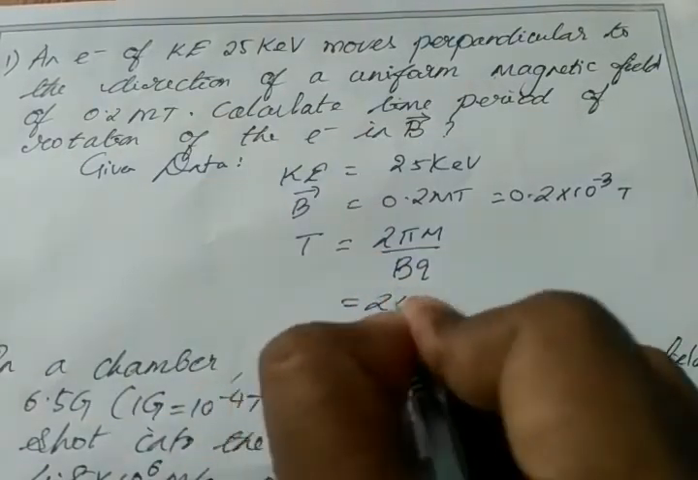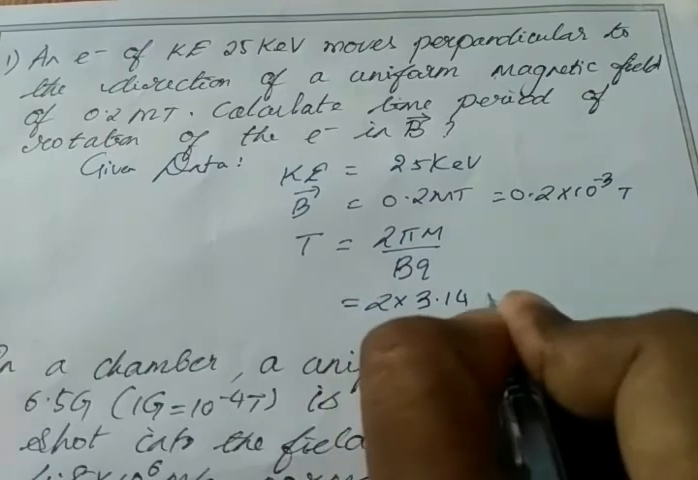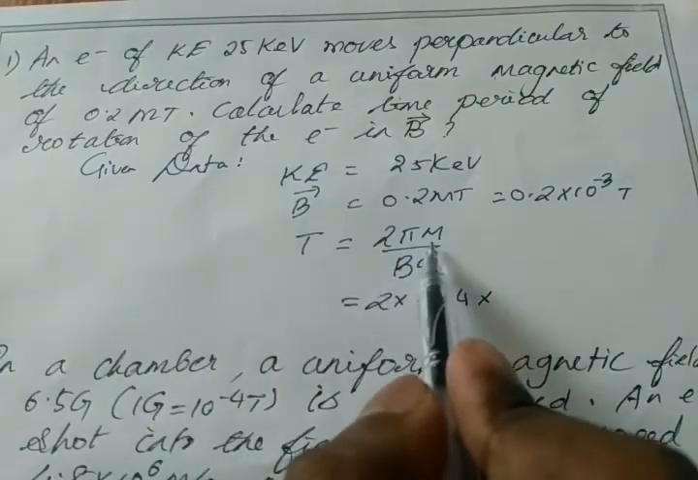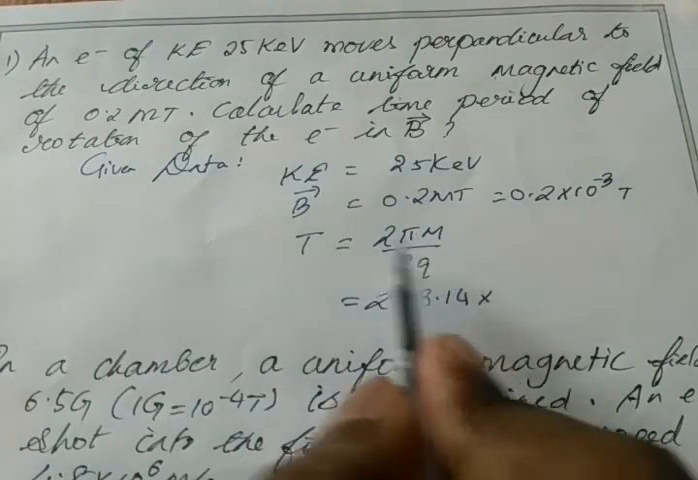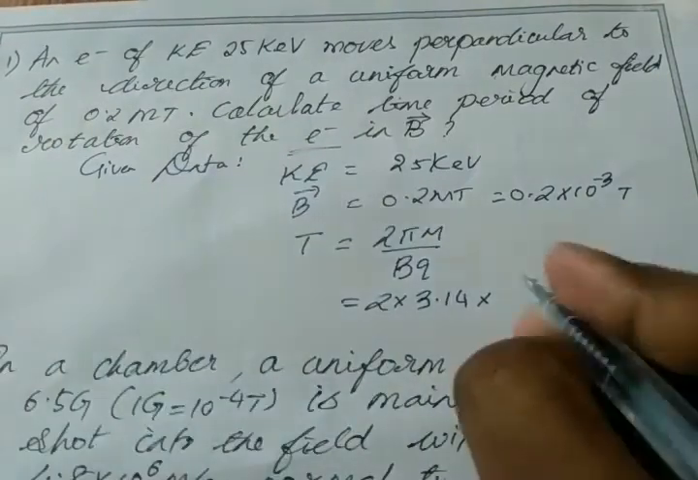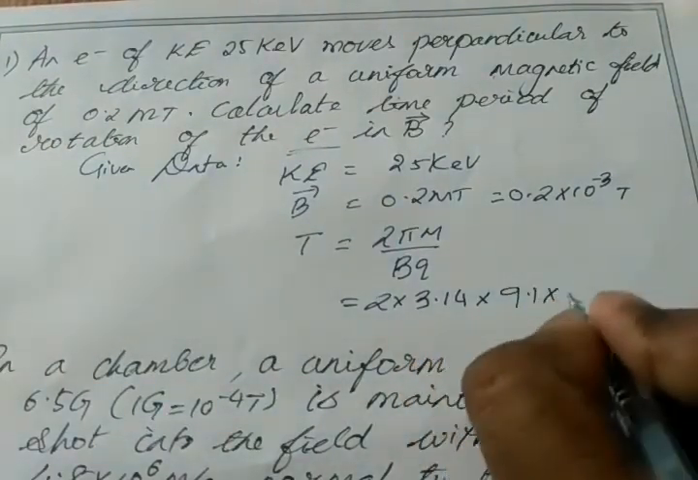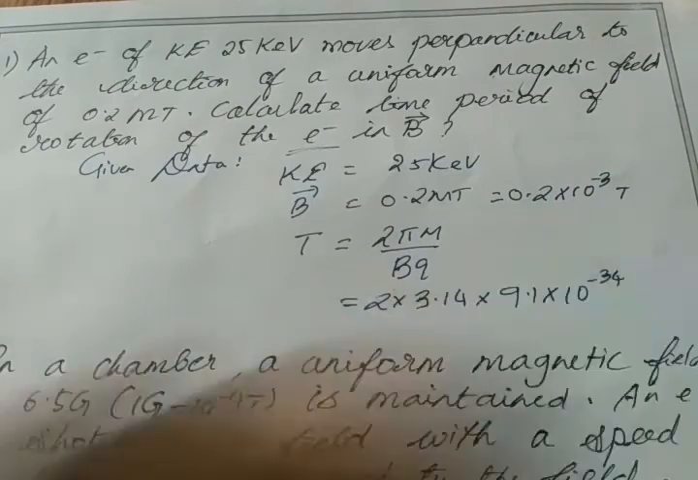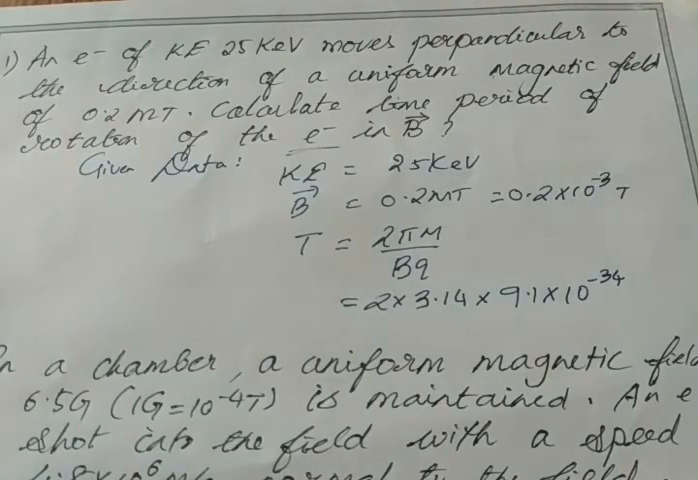So 2 into 3.14 for pi. Then here m means mass of electron. It is given electron here. So what is the mass of electron? 9.1 into 10 power minus 31 kilogram.